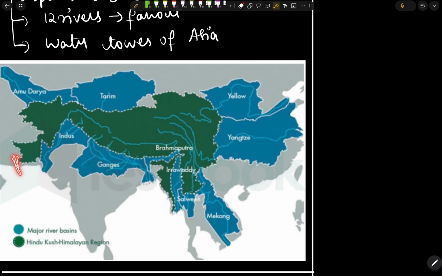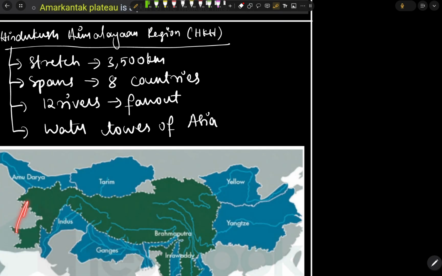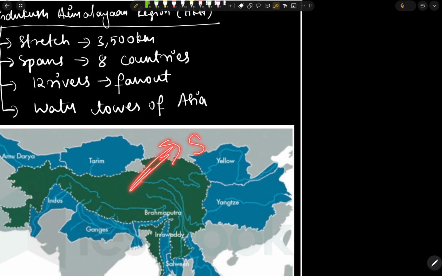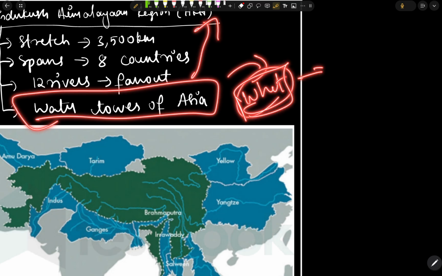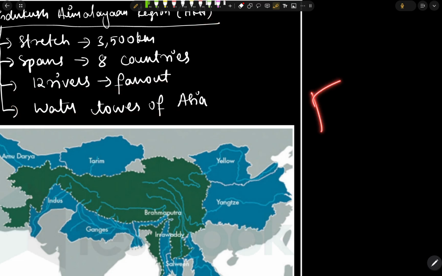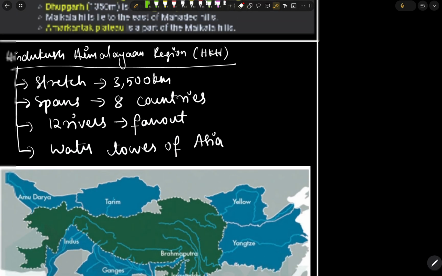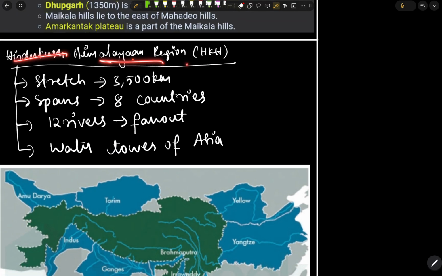This stretch goes from Afghanistan to China. It includes 8 countries. It is also called the water tower of Asia. In the examination they might ask what the water tower of Asia is, and they might give four names, but we know that the Hindu Kush Himalayan region is known as the water tower of Asia.